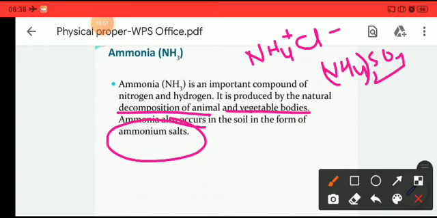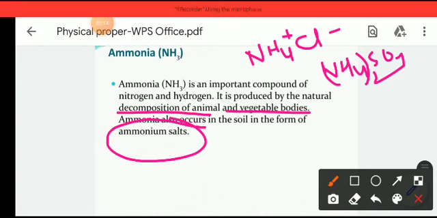So ammonia is a compound formed by the decomposition of animal and plant bodies in the natural way, and it also exists in the soil in the form of ammonium chloride and ammonium sulfate.